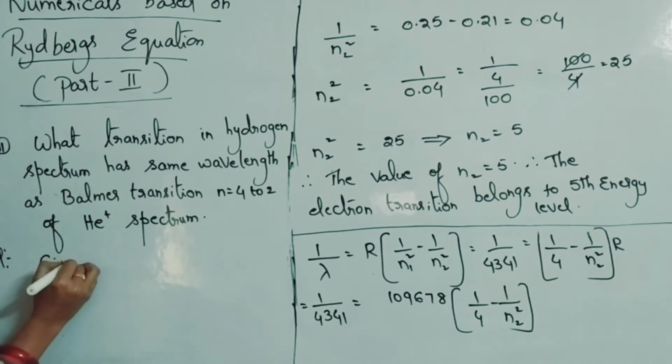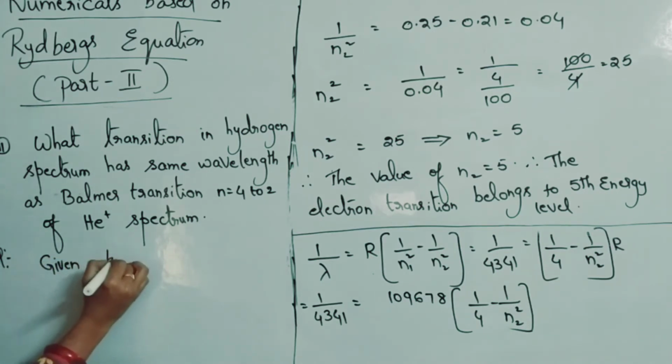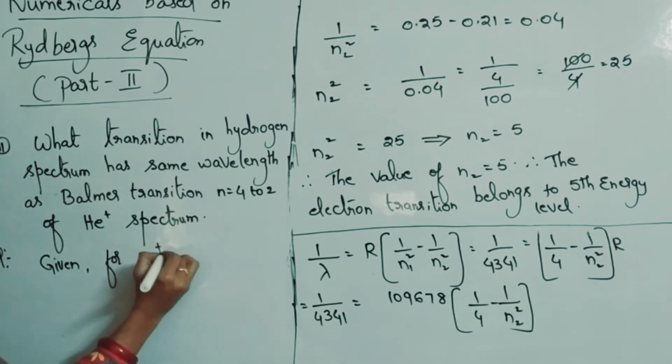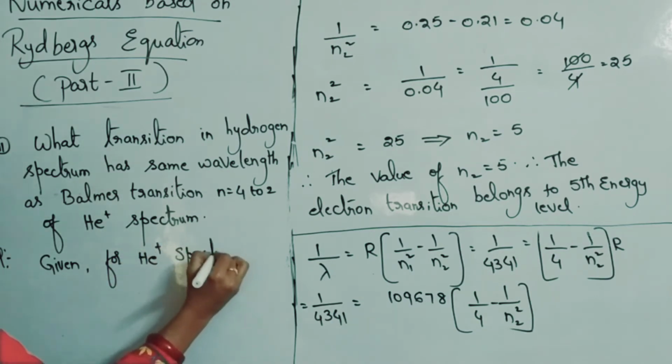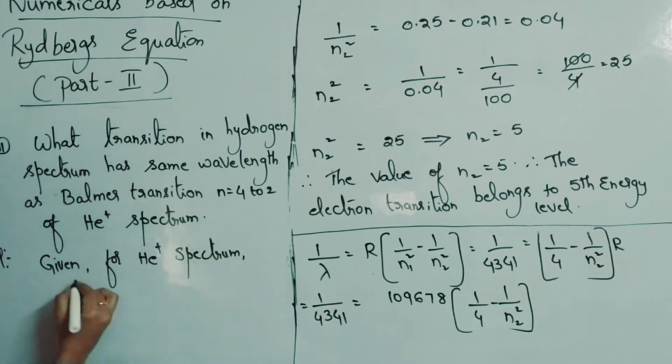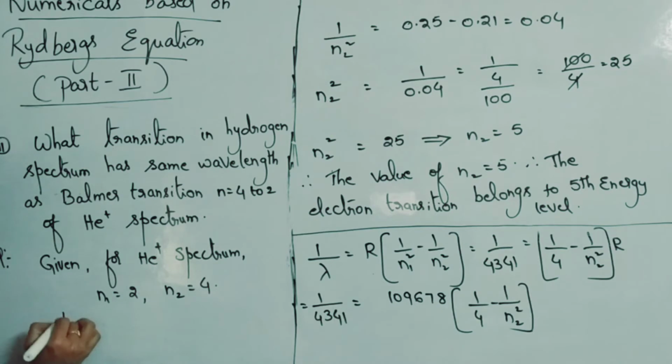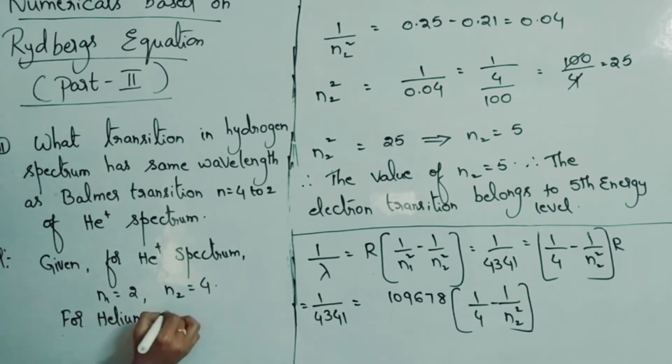Given for He plus spectrum, first I am taking He plus spectrum: n1 is equal to 2, n2 is equal to 4, and it is given that it is the Balmer series. For helium, Z value is 2.